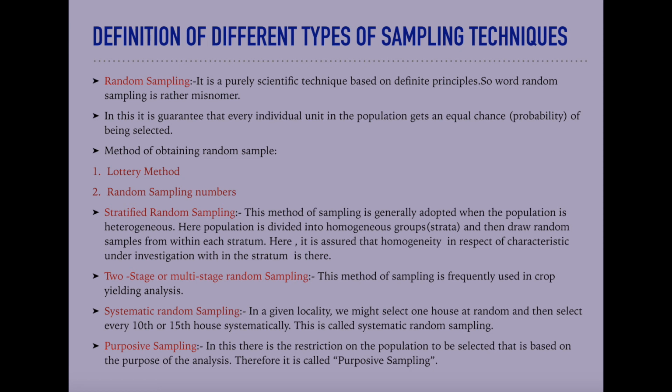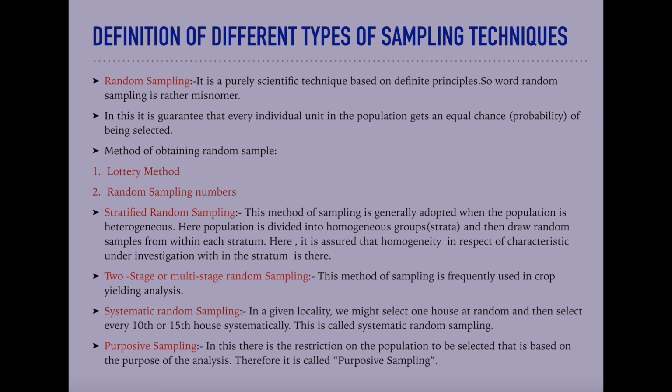Here the population is divided into homogeneous groups, known as strata, and in the singular, stratum, and then we draw random samples from within each stratum. Here it is assured that homogeneity in respect of the characteristic under investigation is there within the stratum.